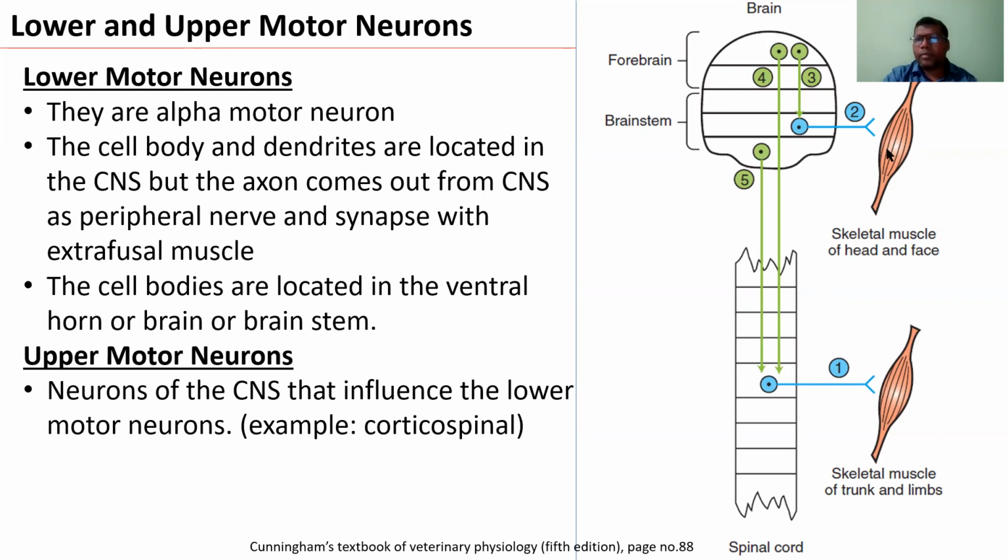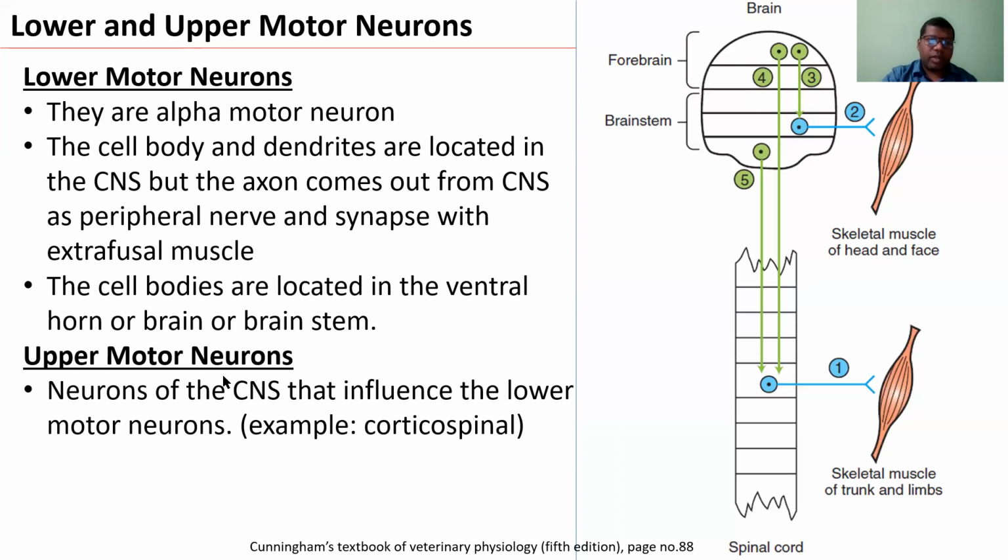muscle. And gamma motor neurons, as we have discussed in the previous lecture, innervate the muscle spindle. So higher centers, the neurons coming from the brain, can also control the gamma motor neuron, so that muscle spindles are stretched and then muscle contraction occurs. So alpha motor neurons are the lower motor neurons, and gamma motor neurons are also sometimes called lower motor neurons.